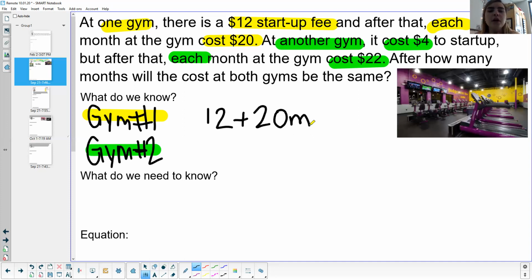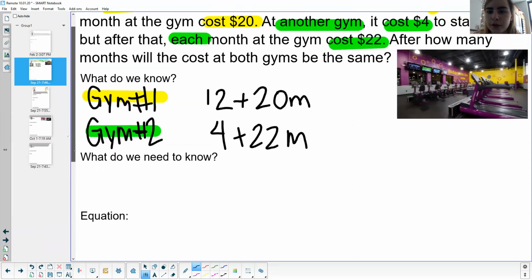Gym number 2, it costs $4 to start up, but after that, each month at the gym costs $22. I'm sorry, I wrote 14, gosh, I'm tired today, guys. It costs $4 to start up at gym number 2, and after that, each month is $22. So now this expression represents gym number 2, how much you'd pay after a certain number of months at gym number 2.